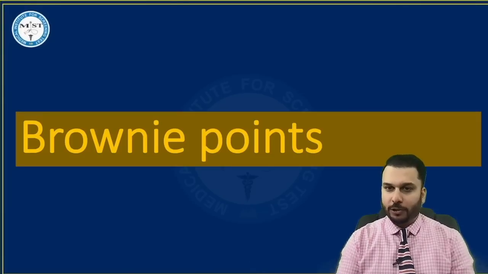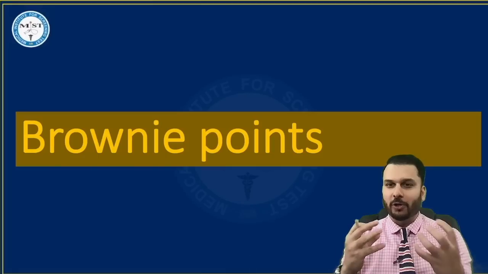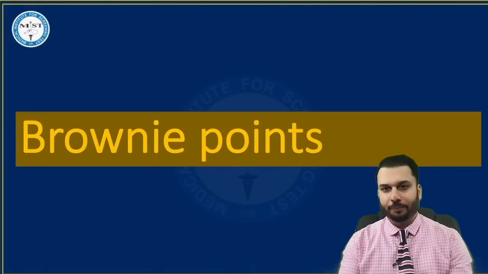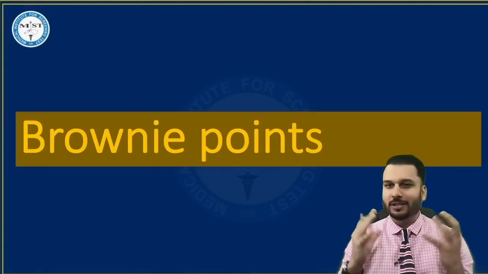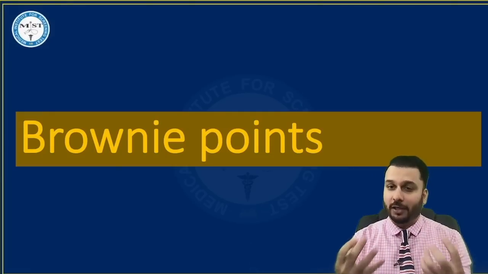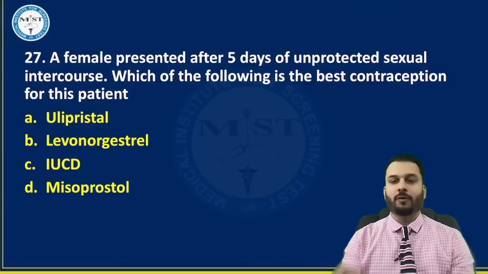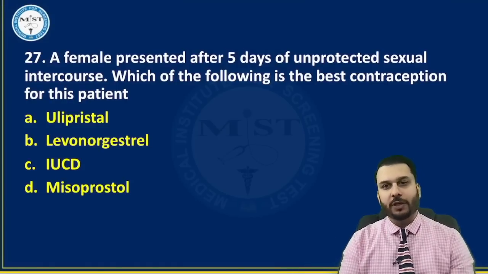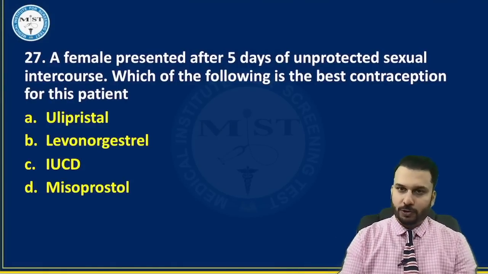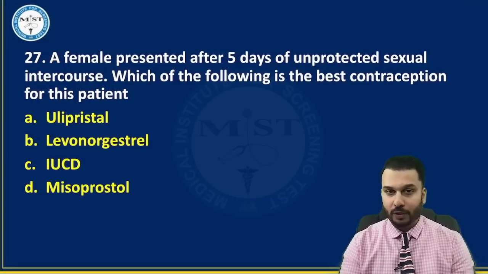Now, these are some questions which I usually call brownie points questions. Brownie points means something that is extra. I'm not claiming this is from pharmacology or anything, my friends, just something we usually discuss in my classes. I'm just telling you that this was there in our exam. A female presented with 5 days of unprotected sexual intercourse. What is the best contraceptive method for this patient right now?